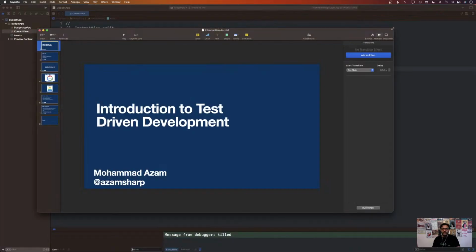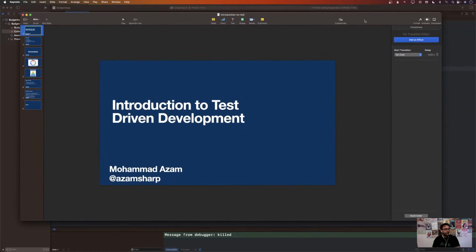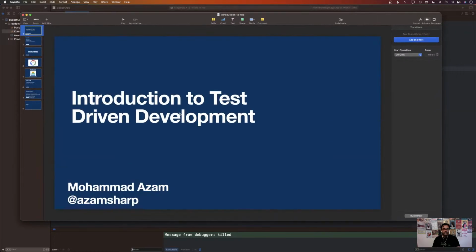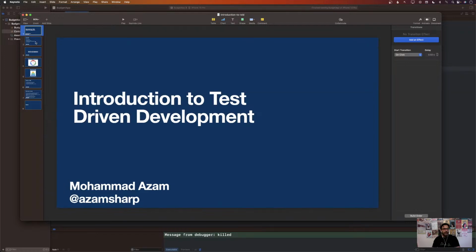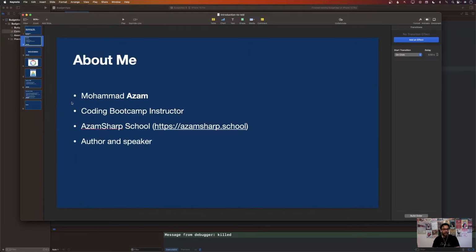So this workshop is about introduction to test-driven development. I've already gone through my introduction. So, Mohammad Azam, coding bootcamp instructor, author, speaker. I'm going to go through a couple of these slides, but then we'll implement some features using Swift and also Swift Data. And we're going to write some tests. So there won't really be any UI or user interface. Mostly, we'll be writing tests.